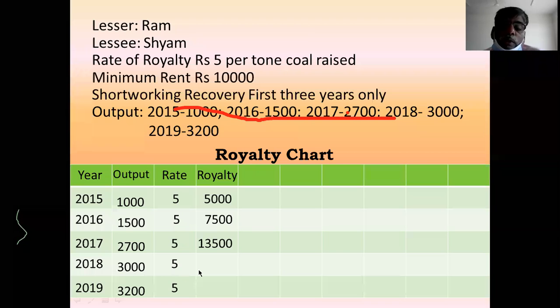Then 3000 into 5, 15,000. 3200 into 5, 16,000. This is the royalty.